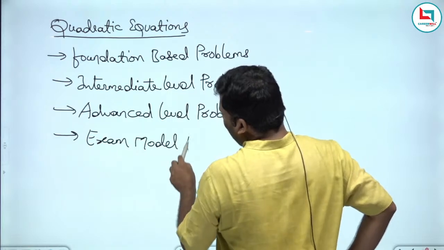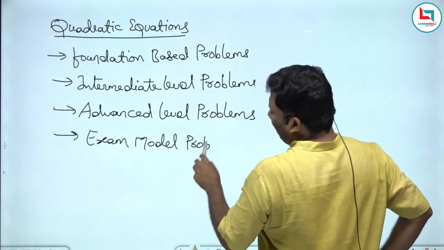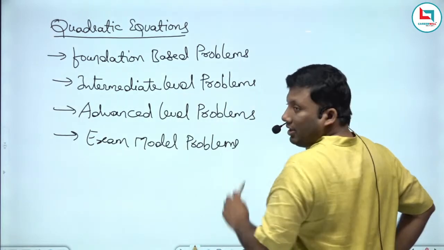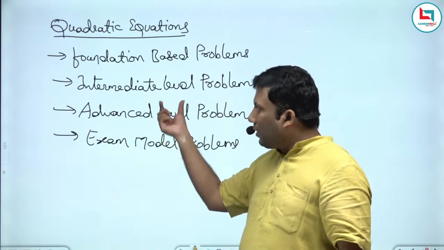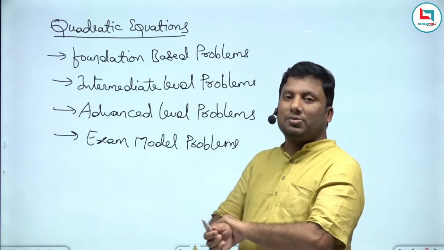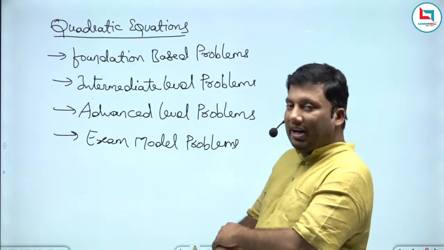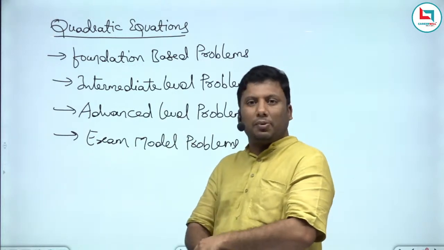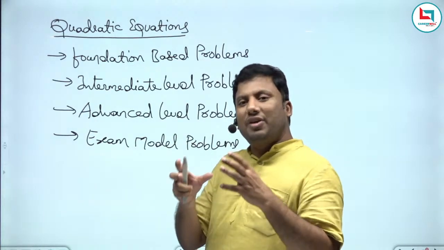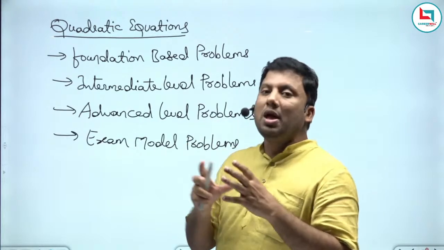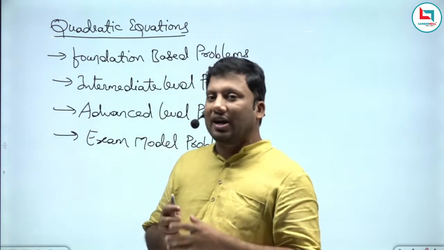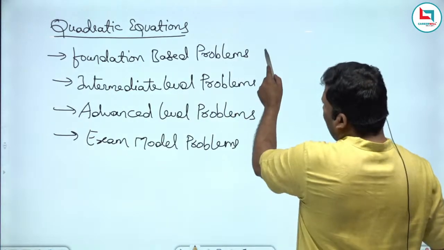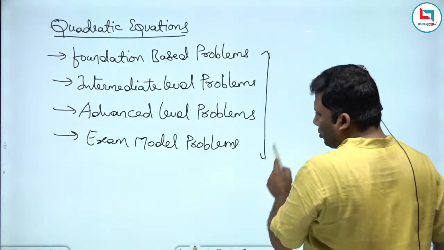When I say advanced level problems, I am referring to the CAT level problems. Intermediate level problems, I am referring to the SSC and bank level. Foundation based problems are where everybody needs to know some basic properties of a quadratic equation and some important keyword understanding. These are the 4 kinds of problems which we are going to study.